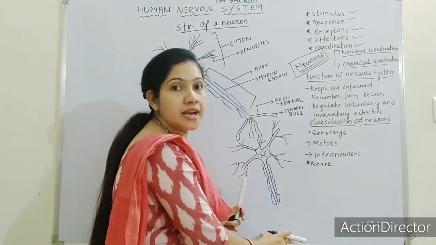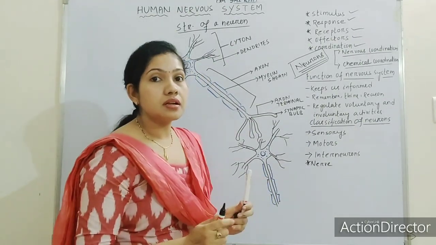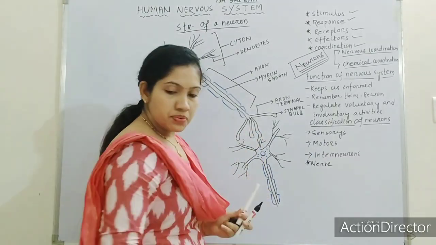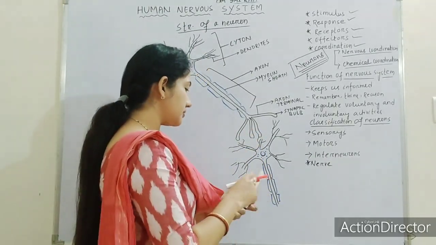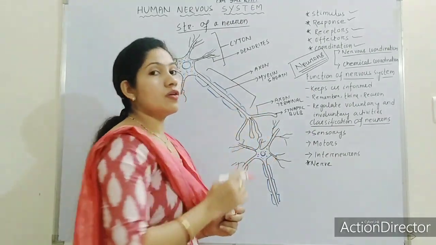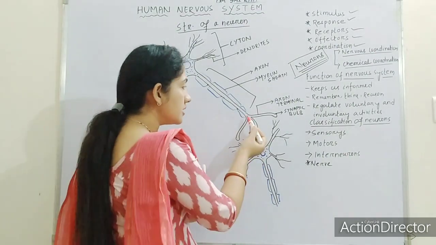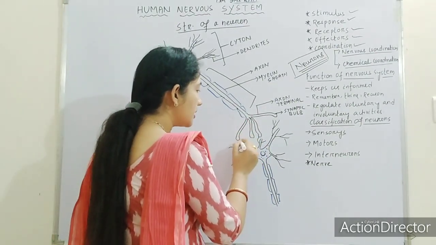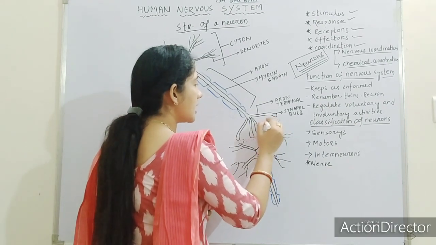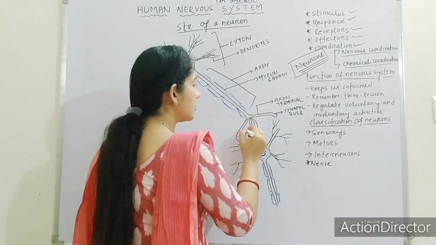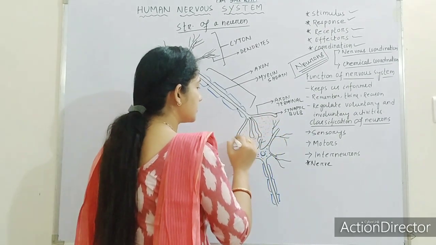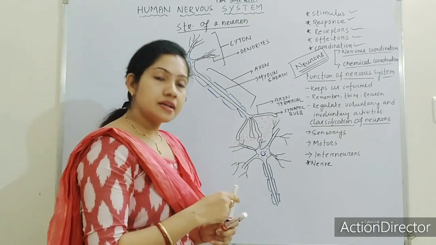Again it has an ending called the axon terminal. Here you can see there is a gap between the ending of one neuron and the starting of another neuron. This gap is known as the synapse or synaptic cleft.